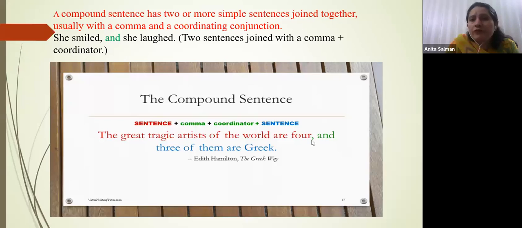Sometimes compound sentences also have a comma, and after the comma there is and or but, right? As you can see in your textbook, they have given two examples of the compound sentence. In the second example, it is written, he is rich, comma, yet he is not happy. So the simplest form to learn is that compound sentences are joined with some coordinating conjunction, and or but, right?